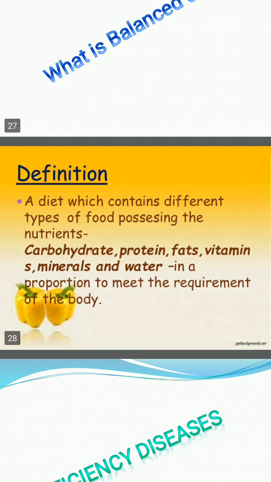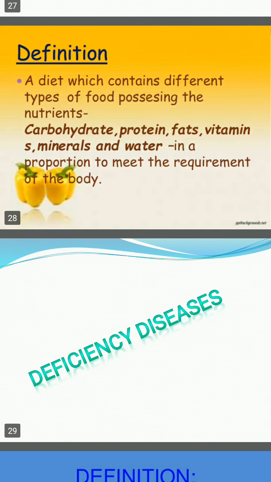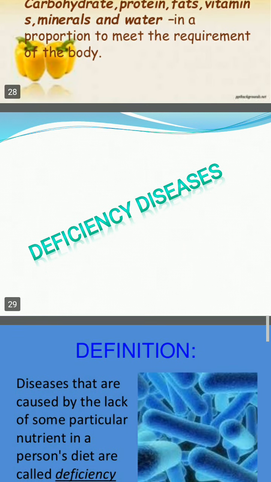Now let us see what a balanced diet is. A diet which contains different types of food possessing the nutrients carbohydrate, protein, fats, vitamins, minerals and water in a proportion to meet the requirement of the body. So all these things, carbohydrate, protein, fats, vitamins, everything in certain proportion we should have. That is known as a balanced diet.